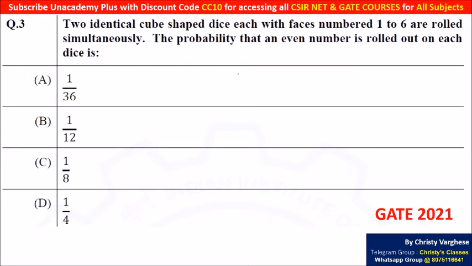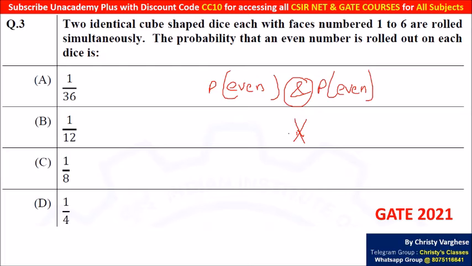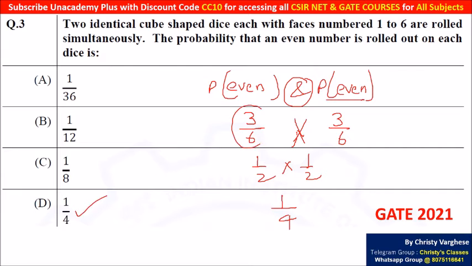That means here on the first dice also you should get an even number, probability of even number on the first dice, and probability of even number on the second dice also. And you can multiply using the fundamental principle of counting. What is the probability that the first dice is even? Either you can say 3 even numbers out of total 6 numbers, so 3 by 6, and this is 3 by 6, because here also 3 even numbers out of total 6 numbers, 1 2 3 4 5 6, 6 sides, there are 6 numbers. So 3 by 6 is 1 by 2, or 1 by 2 into 1 by 2, 1 by 4 will be the answer. Otherwise this is not necessary actually.